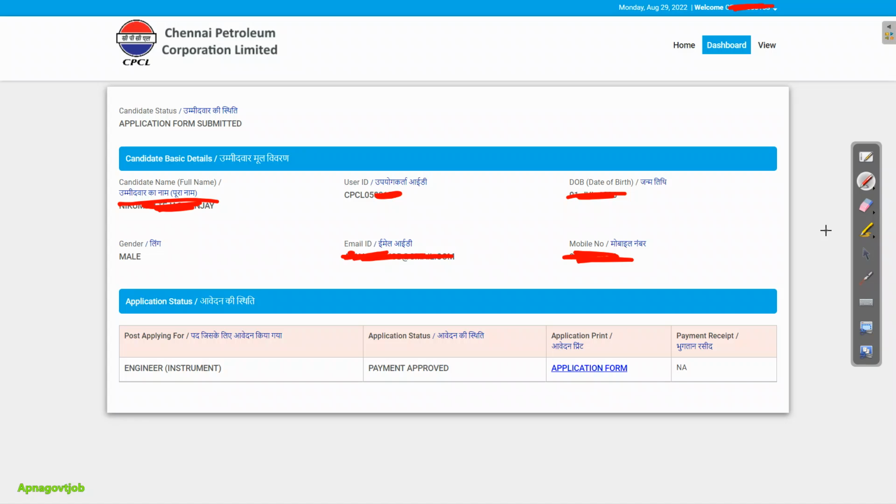As for SC category there is no fee, but for General, OBC and EWS you need to pay the fee, and you can pay via net banking or UPI. All the options are there, no need to worry. When you are done with paying fees, you will get this screen where you can download your application form. This is a link, just click here and download your application form. So that's it for the CPCL recruitment form filling video.